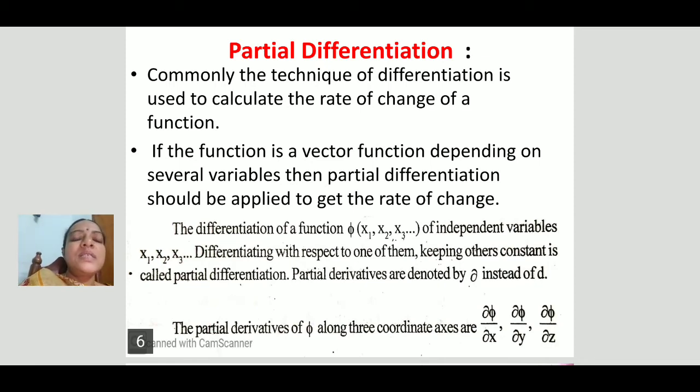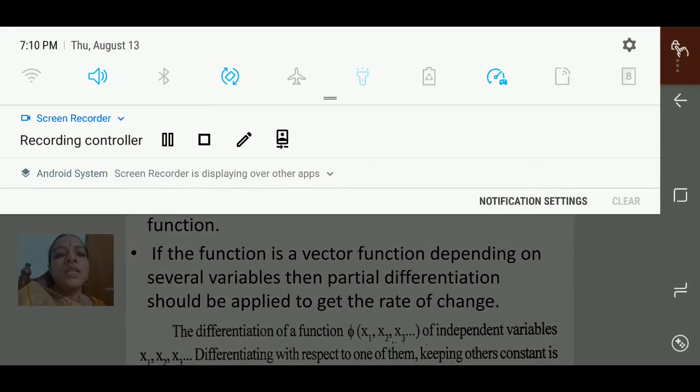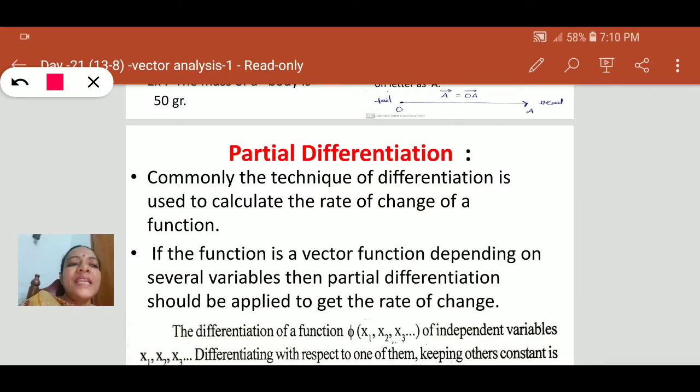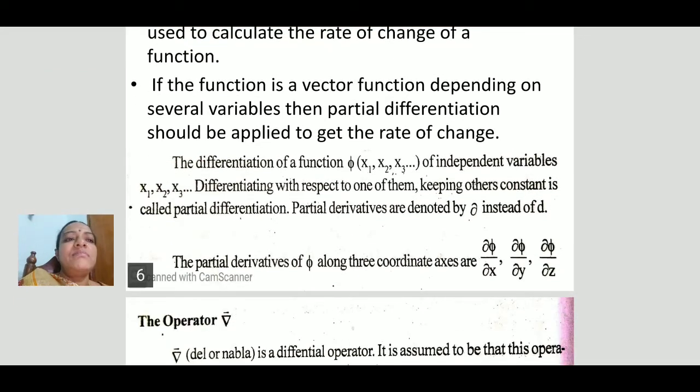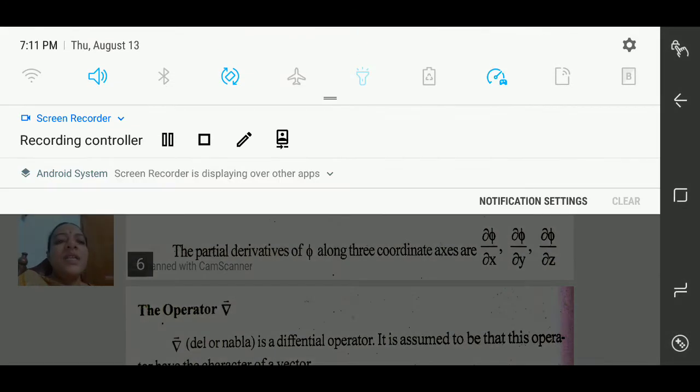In vector analysis, partial differentiation is also very useful. What is the use of partial differentiation? The technique of differentiation is used to calculate the rate of change. Suppose we want the rate of change of velocity after some time. To calculate the rate of change of any function, we use differentiation, that is, partial differentiation.